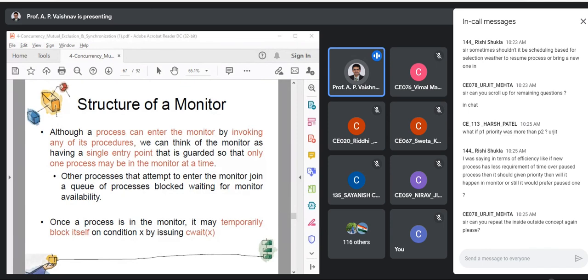Yes, Urjit, the inside outside concept, surely. See, that is already there in this slide. So let us go through this once again, the theory, whatever I explained. If you still have any doubt, we'll discuss it, right?